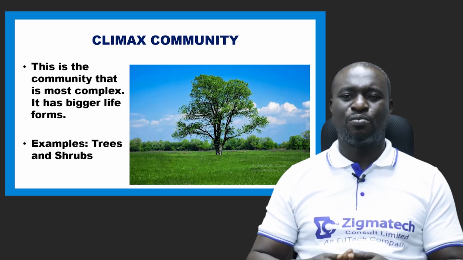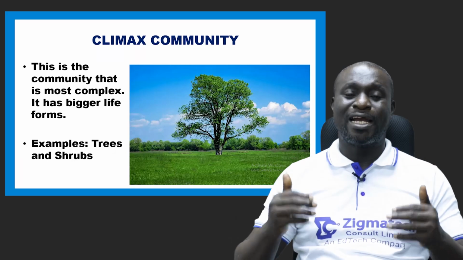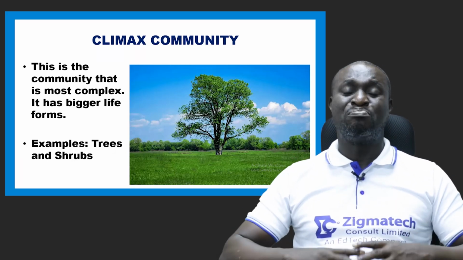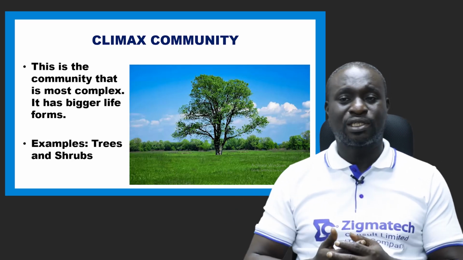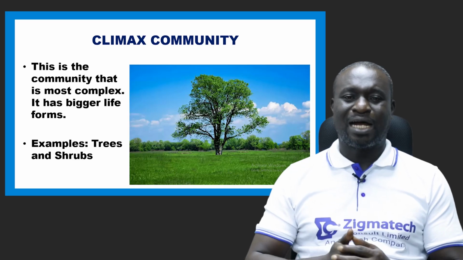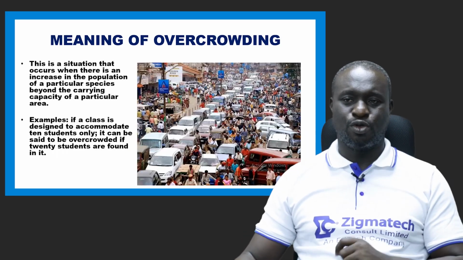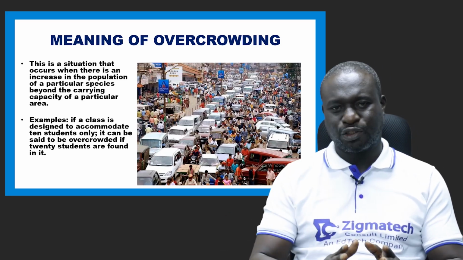Now, a climax community is the community that is most complex. That is where you find organisms that are more complex. The more complex organisms are bigger in life forms and so on. That's where you have the trees and the shrubs. Now, that is where you have the final or the climax community. That is all we need to know about succession, all right?